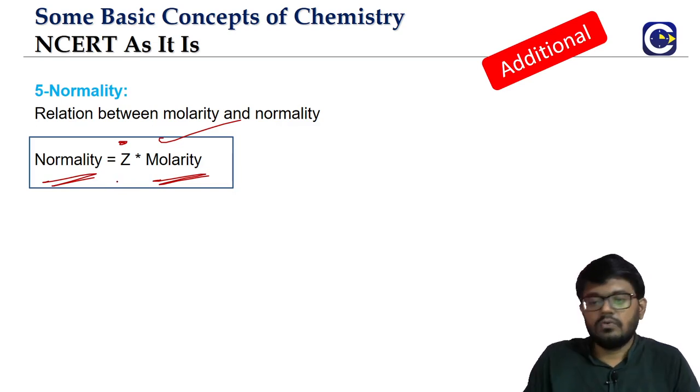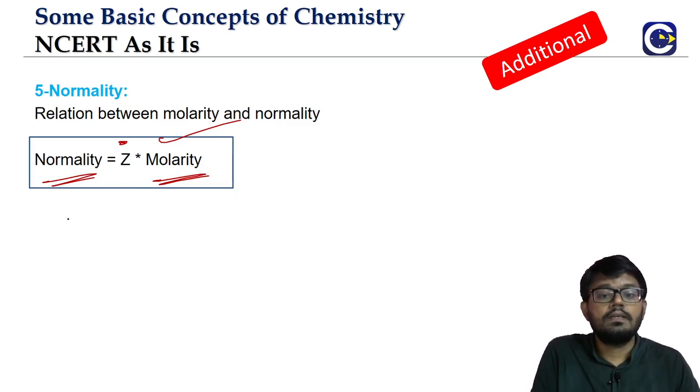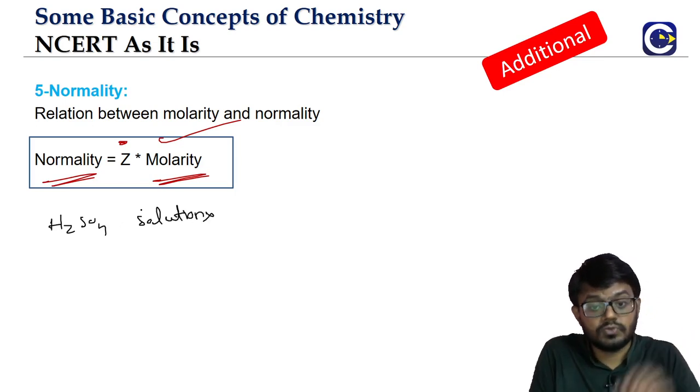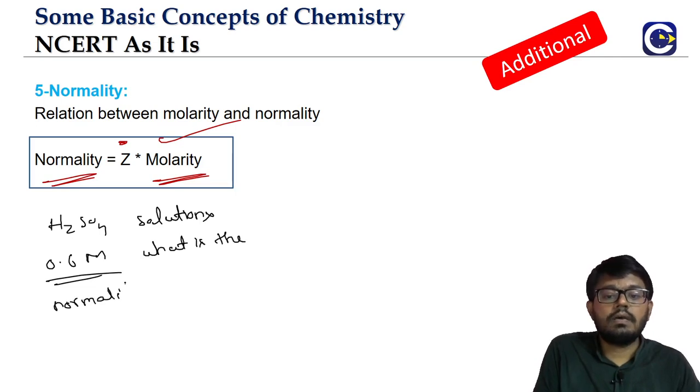First we will see how this formula can be used. Suppose somebody is giving me a H2SO4 solution which is 0.6 molar. What is the normality of the solution? Like that there can be a question.